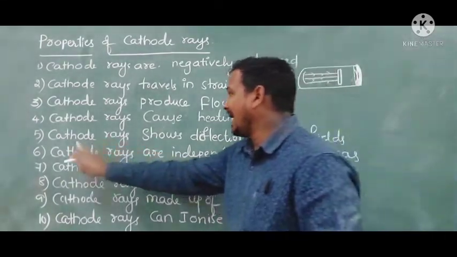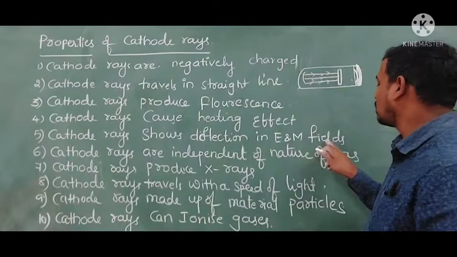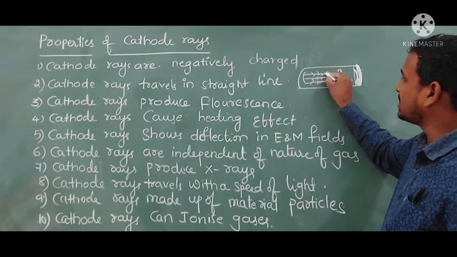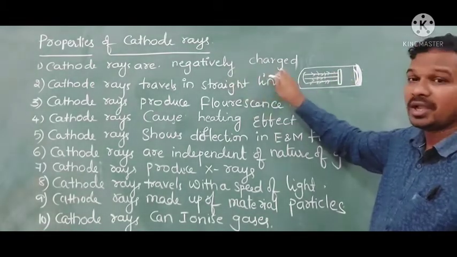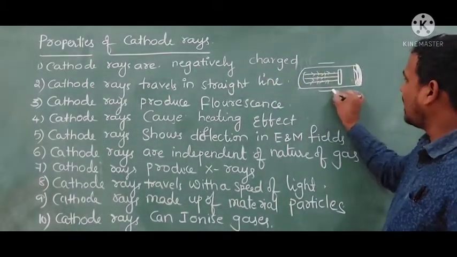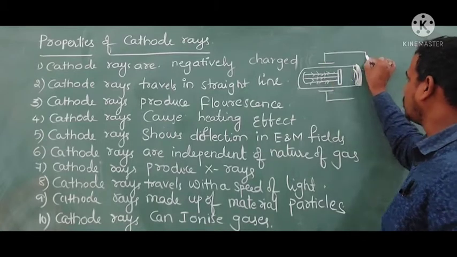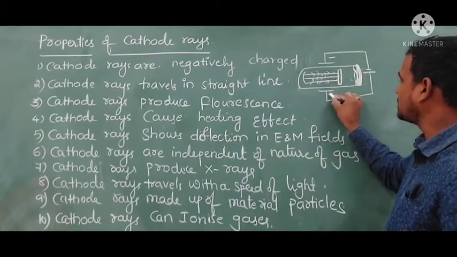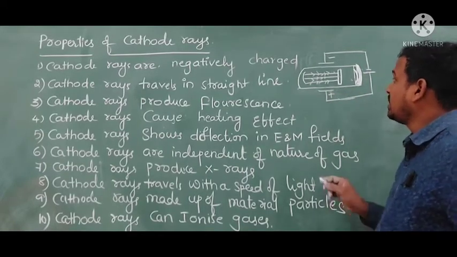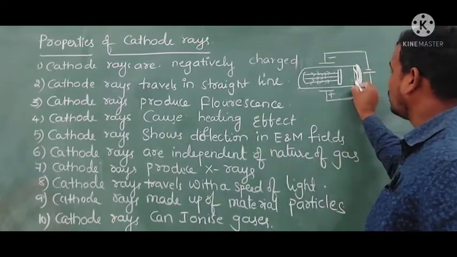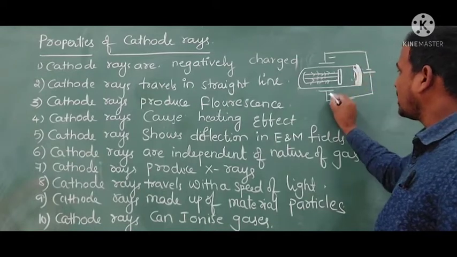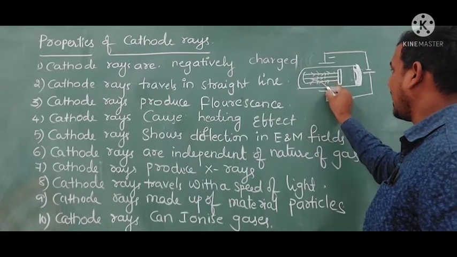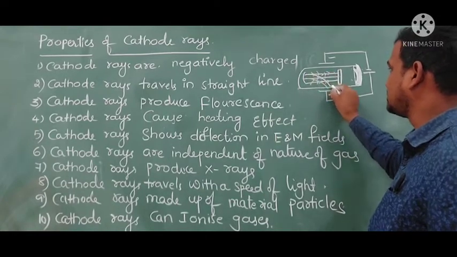Now, cathode rays show a deflection in electric and magnetic fields. As I told you, these cathode rays are negatively charged. When we place another two electrodes, one connected to the negative and one to the positive, just like how the rays go to the anode, here I am placing one more anode, so the cathode rays will be attracted towards this side.